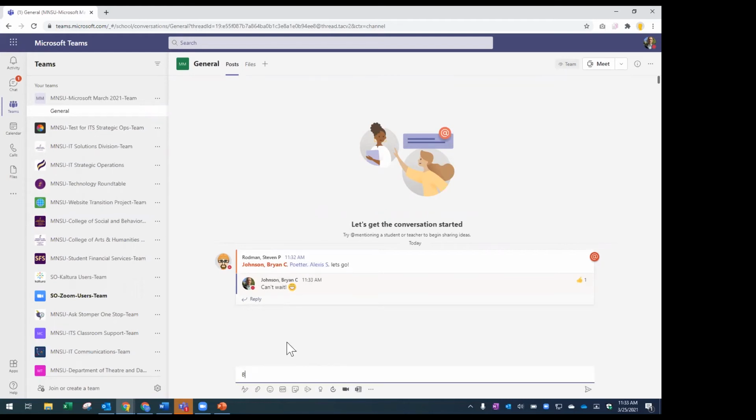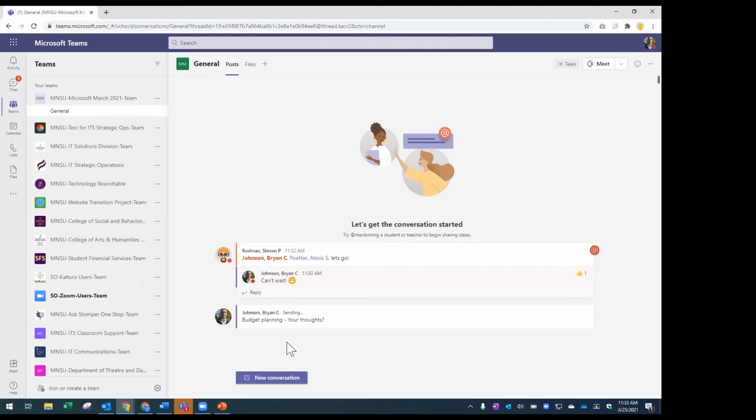All right. And I'm going to keep this real simple. Budget planning, your thoughts. And there I've just created a new conversation around that. Now, this is not a great example because I didn't add a lot. But maybe you got an email from academic affairs, or your department, or student affairs, and you need to take this back to your team to discuss.